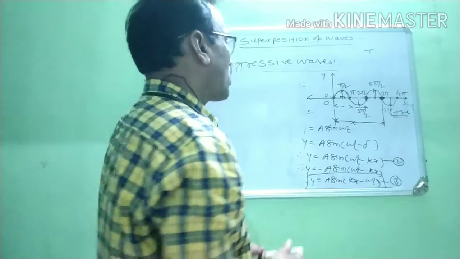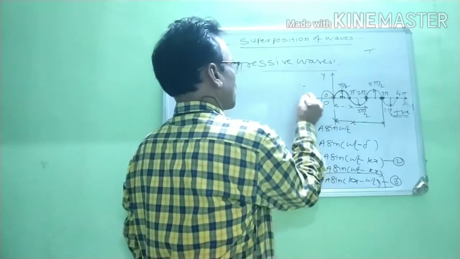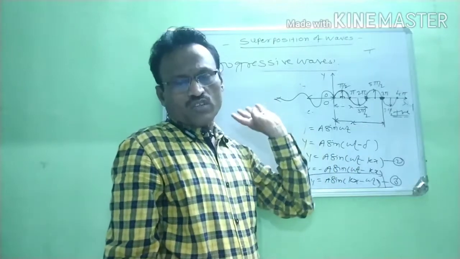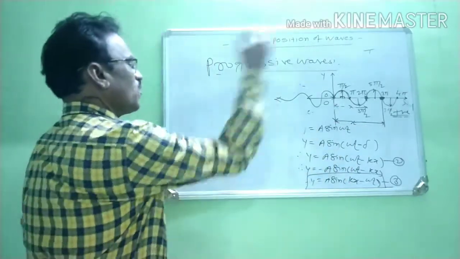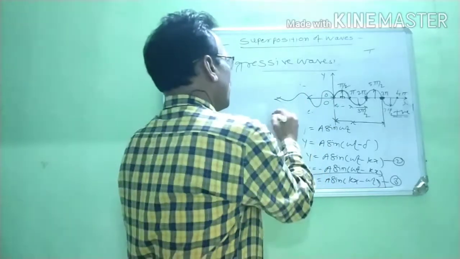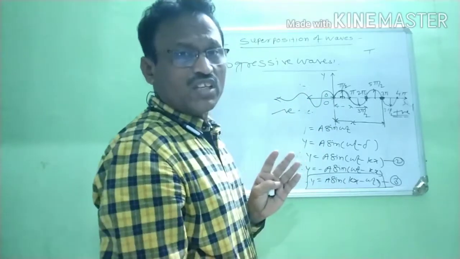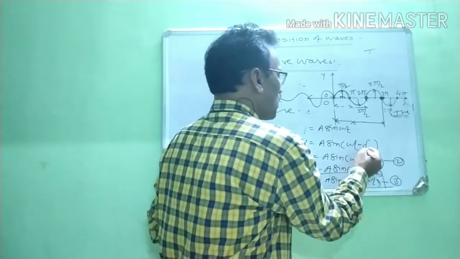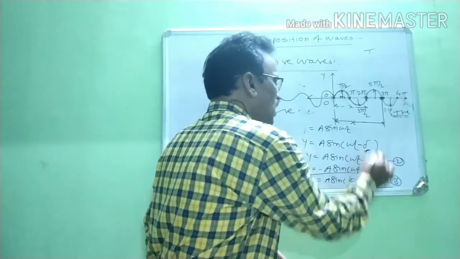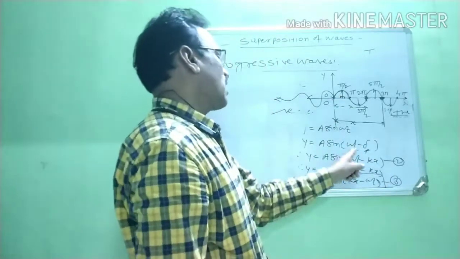But again, when we consider another wave, now this wave is traveling not in the positive direction but in the negative direction, right? At that time, what is the equation of the wave? Now, when the wave is traveling continuously towards the negative axis, remember that this phase difference del is added to that angle, right?